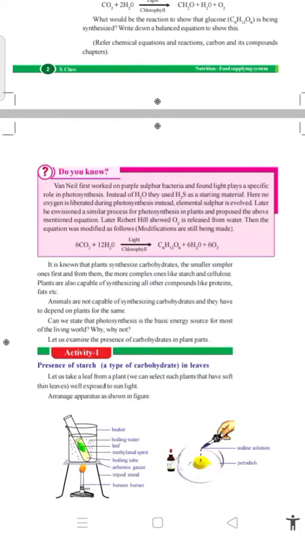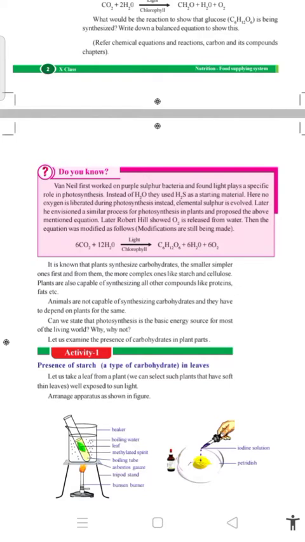Purple sulfur bacteria are a kind of bacteria, and he found that light plays a specific role in photosynthesis. When light is not there, CO2 and H2O won't be changed into simple structures.